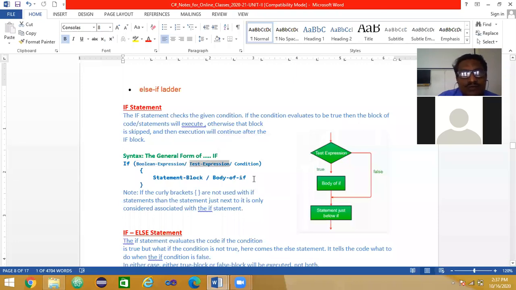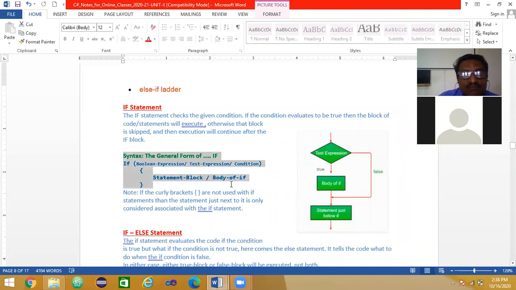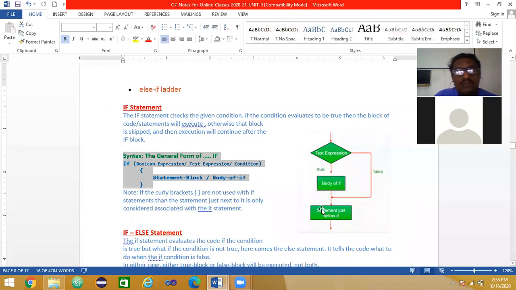In the flowchart, whatever you write here in general, the same thing you put here, because the condition is represented as a diamond shape, a rhombus kind of thing. And statements are represented in a rectangular box. The flow is represented by the arrow. Flowchart is the pictorial representation of a small algorithm or a program. So this general format flowchart and some slight minor explanation is required here.